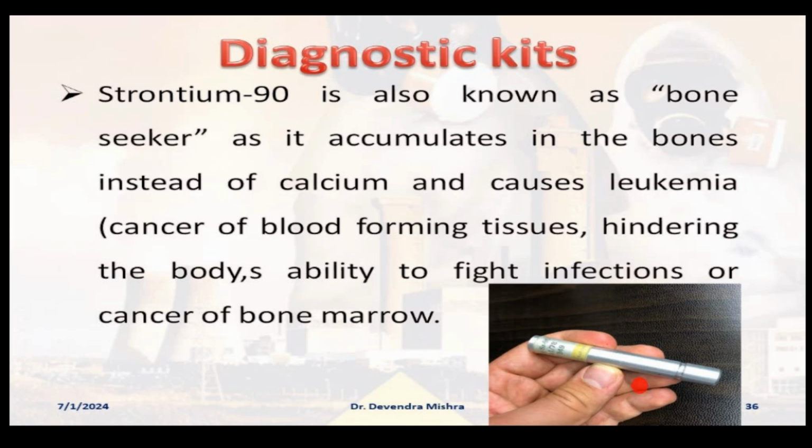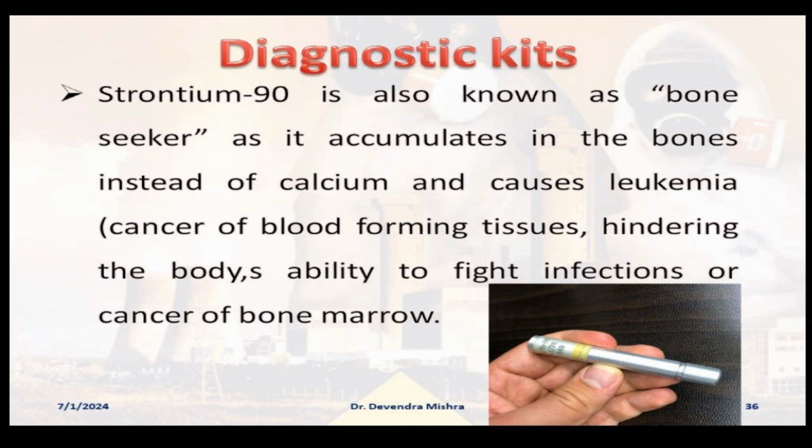Strontium 90 is also known as the bone seeker as it accumulates in the bones instead of the calcium and causes leukemia, which is a kind of blood cancer. It hinders the body's ability to fight infections, and causes cancer of the bone marrow and low immunity. All these are the features of the effect of strontium 90. So these two, iodine 131 and strontium 90, are used in the diagnostic kit.